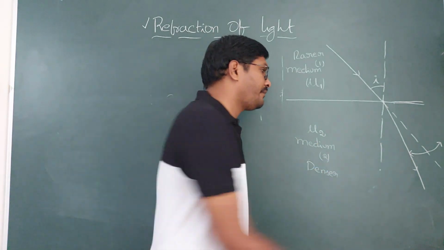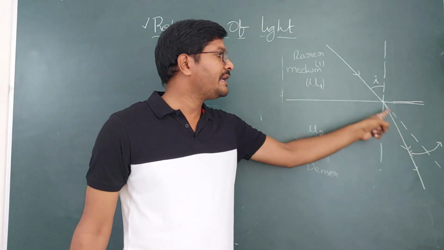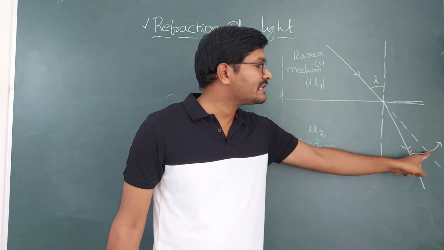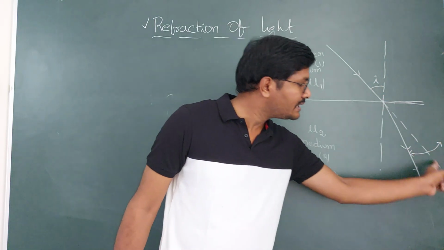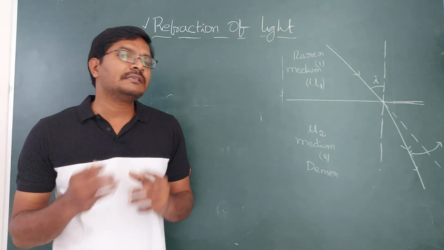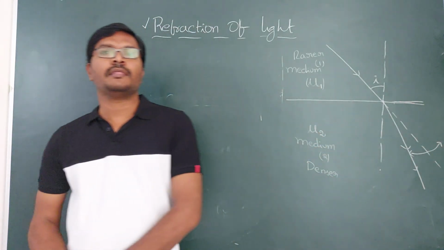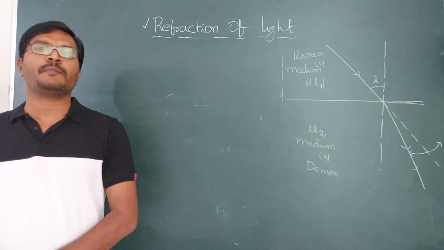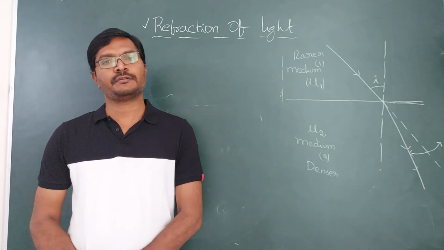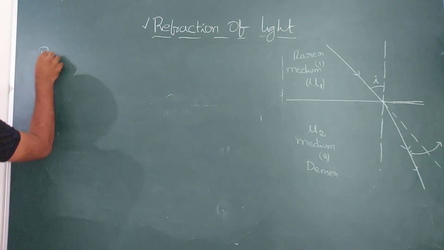So this bending of light, where it is bending at the point of incidence. This bending of light from the original direction, this must be the original direction. From the original direction, the light ray is going to bend either towards the normal or away from the normal. That bending with respect to normal from the original direction is called refraction. Now we can write the refraction definition.